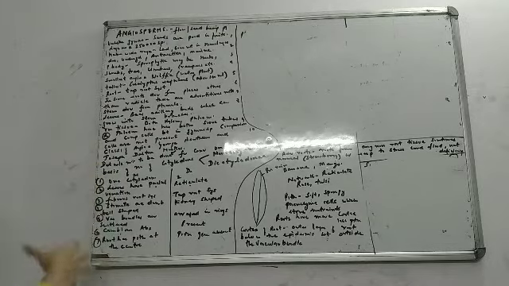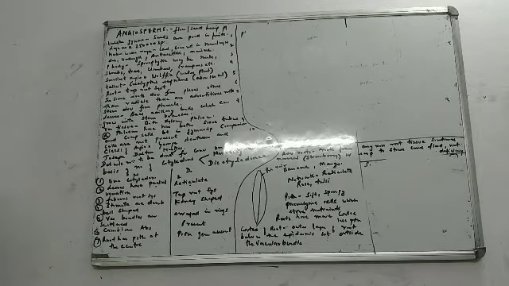Now, classification of angiosperms. We have these people's names, I think you've done it earlier also: George Bentham and Joseph Dalton Hooker. They give a very detailed classification of angiosperms, which you don't have to do in school as of now.